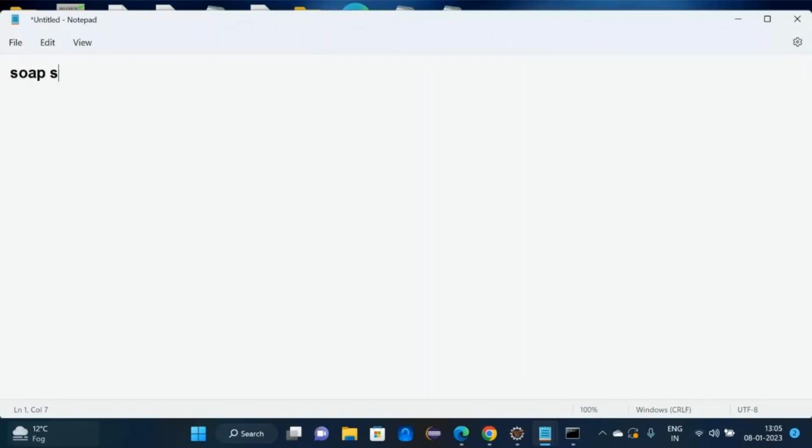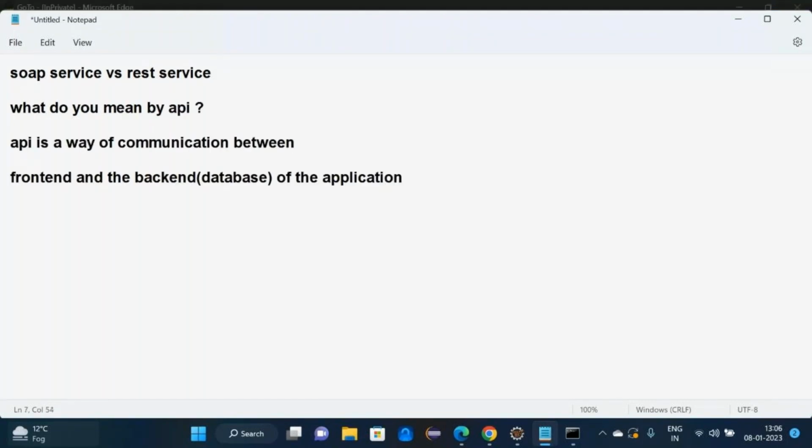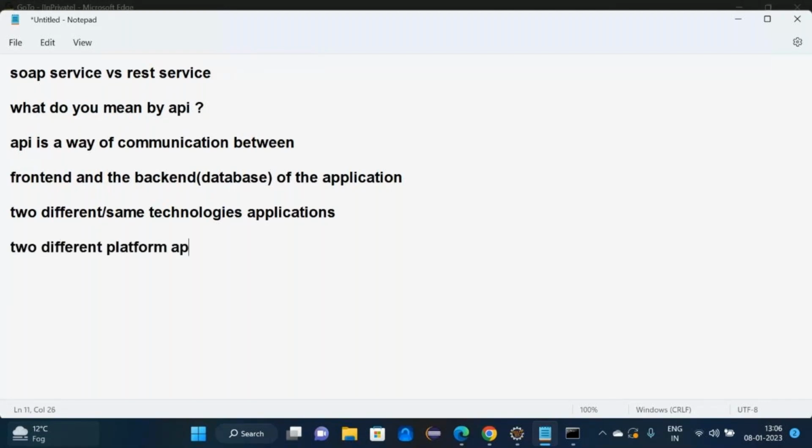Like SOAP service versus REST service. What do you mean by API? It is a way of communication between two different or same technologies, applications. You have communication between two different platform applications.